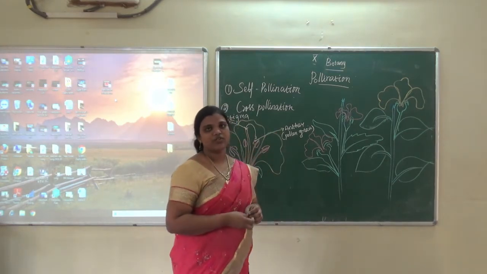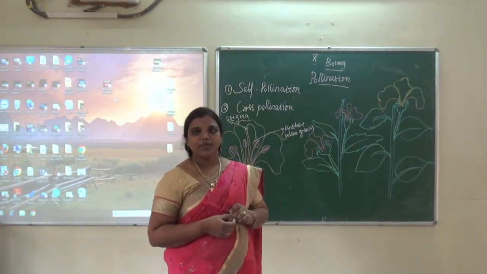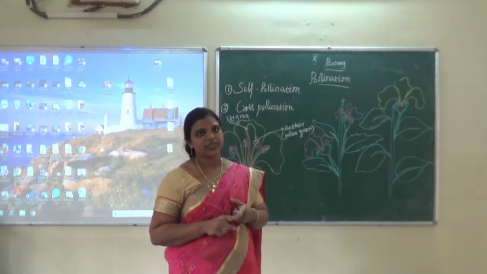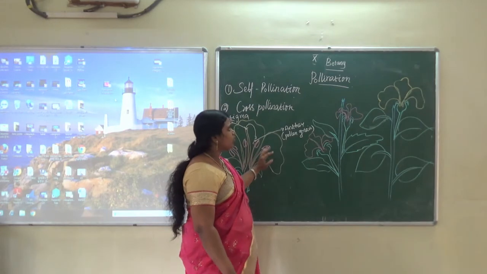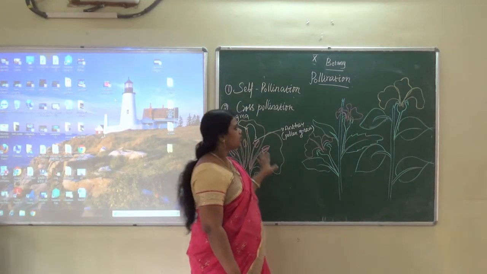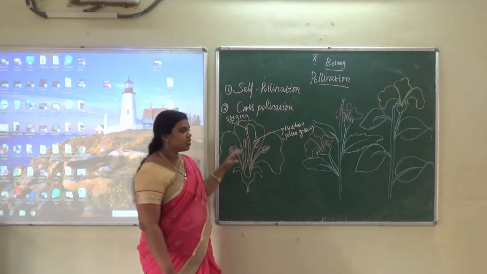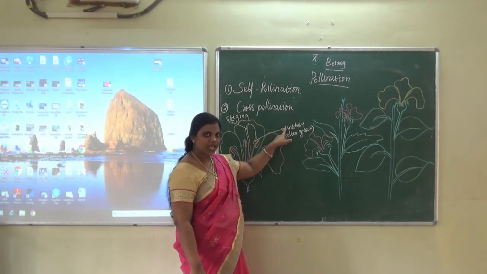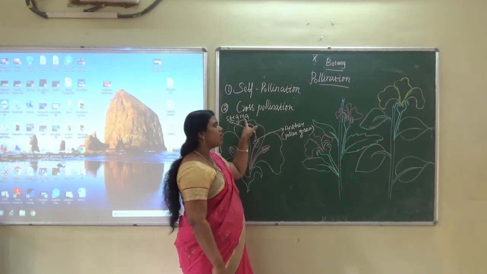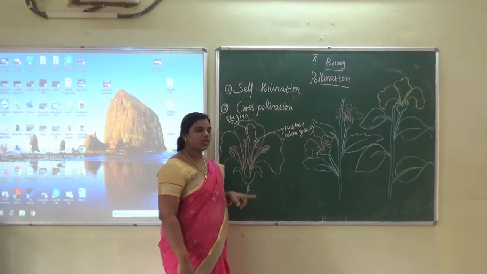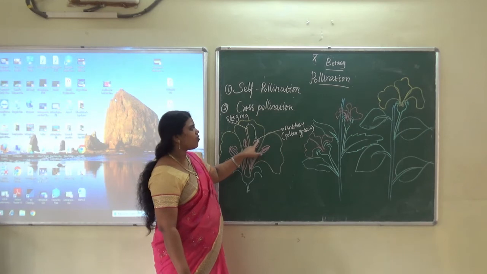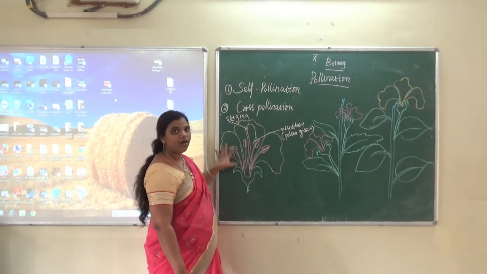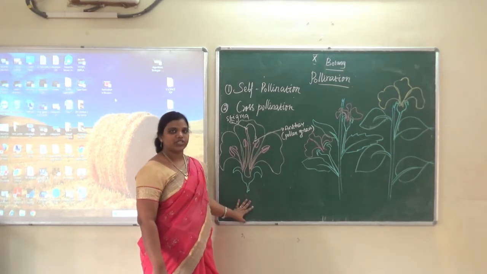Pollination is important for flowering plants. In reproduction, two events take place: one is pollination and the second is fertilization. In this video you should study pollination. Pollination means the transfer of pollen grain from the anther to the stigma of a flower. That is known as pollination.